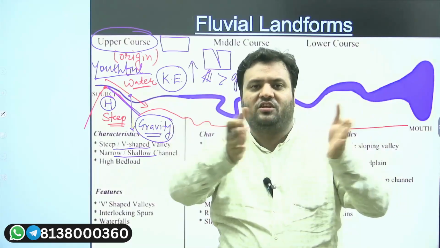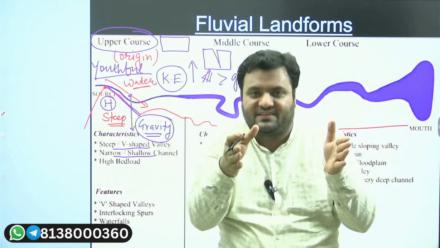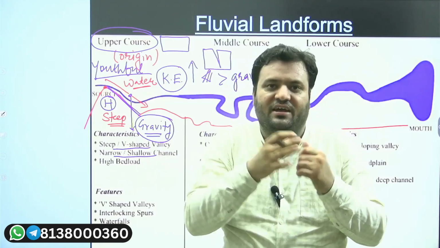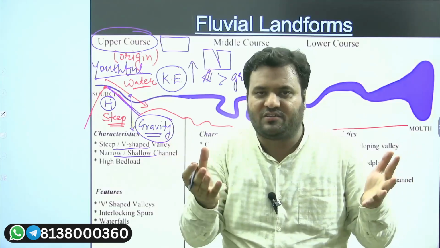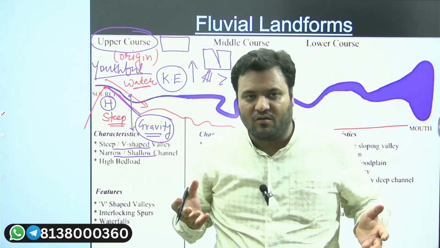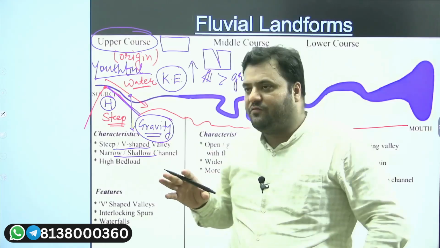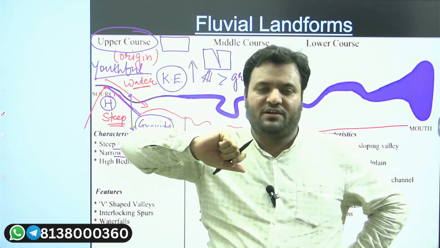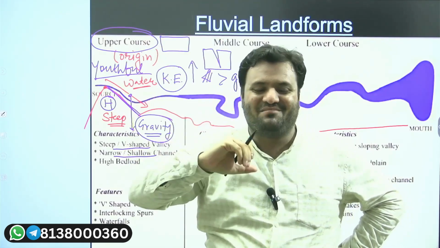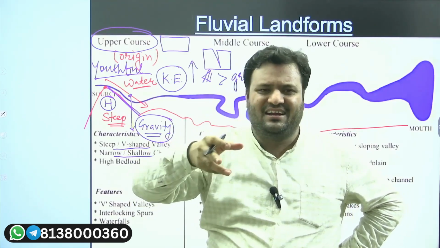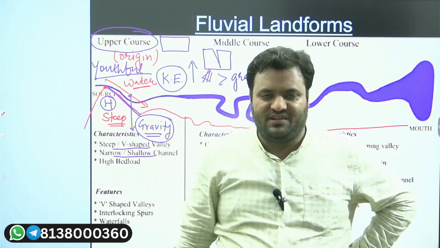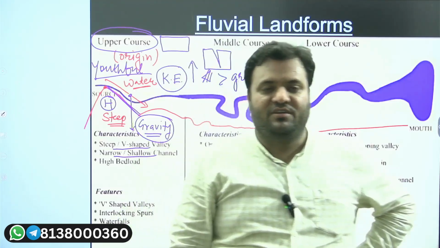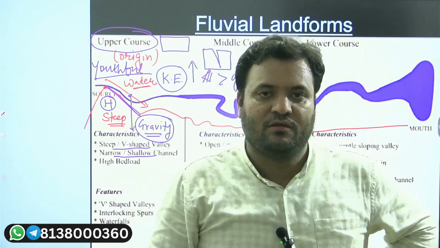River, lateral length, the horizontal length of river will be very less. It could be a few feet, it could be a few meters. For example, if you see river Ganga, from where it is originating, from Gangotri. I mean, there are other glaciers as well, but Gangotri is the prime glacier from which this river Ganga originates.